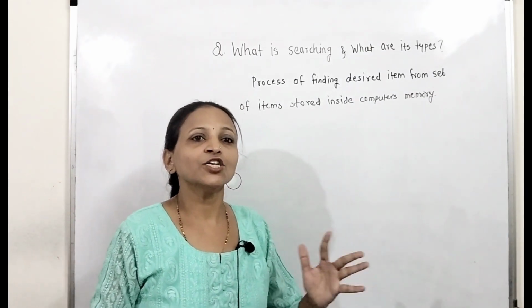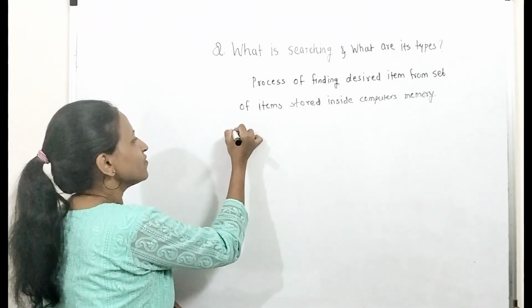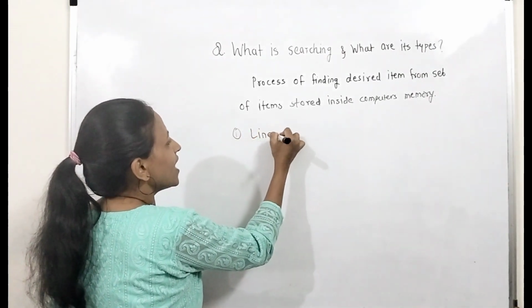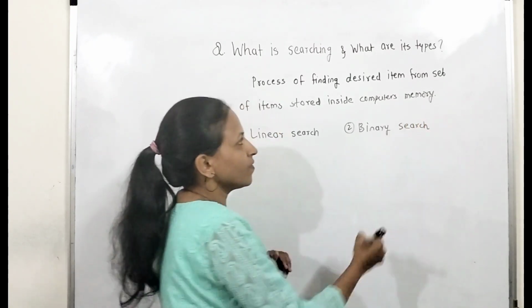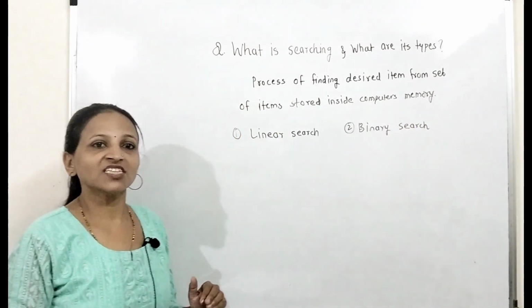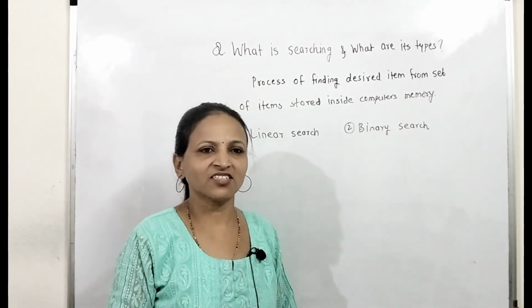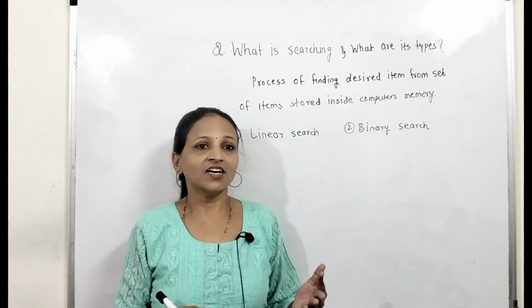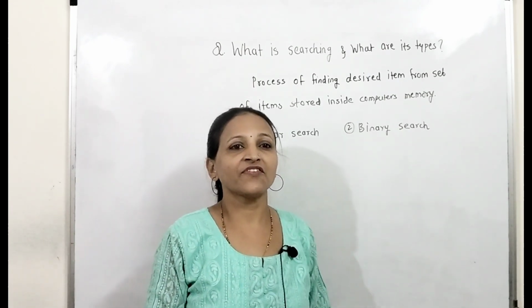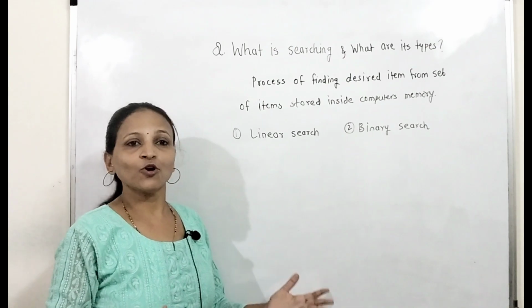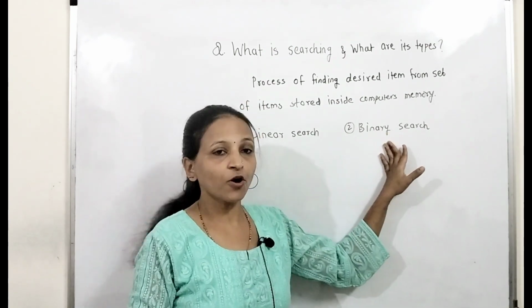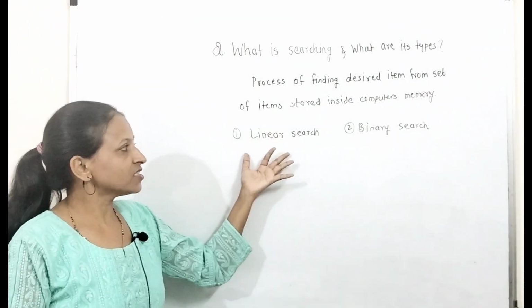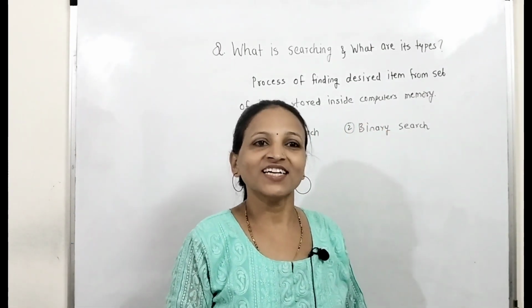There are basically two types of searching. The first one is linear search and the second one is binary search. These are the most commonly used searching techniques. There are some more techniques like sentinel search, index sequential search, and Fibonacci search, but those are less important. Here the two important ones, linear search and binary search, I am going to discuss.